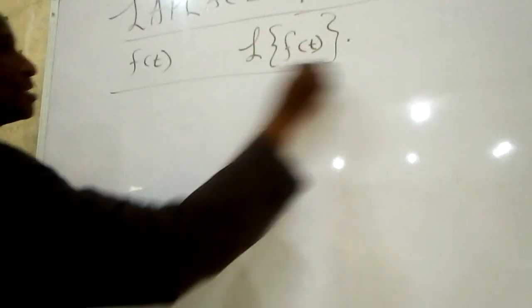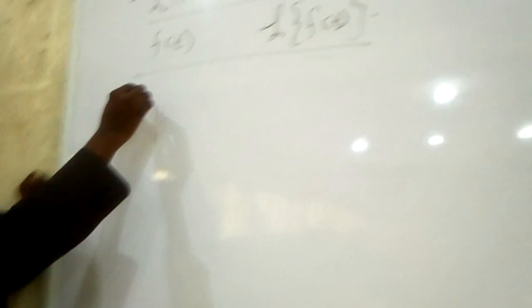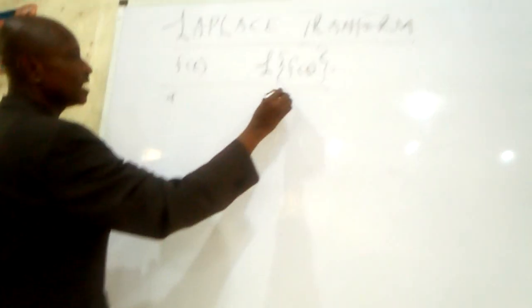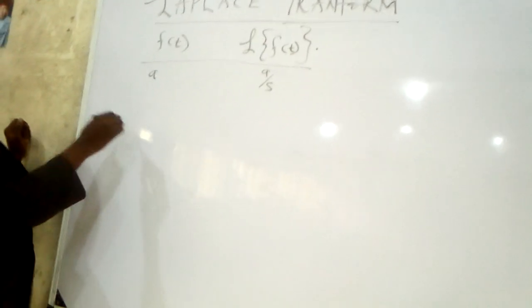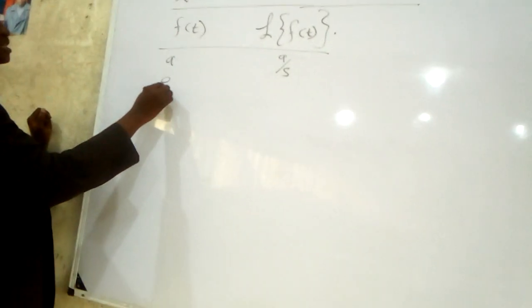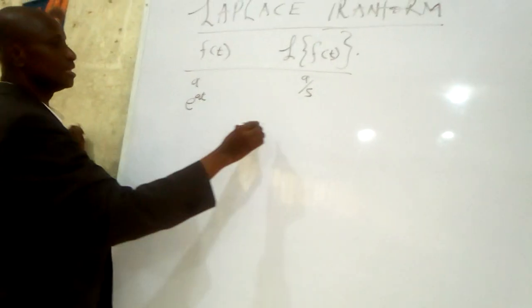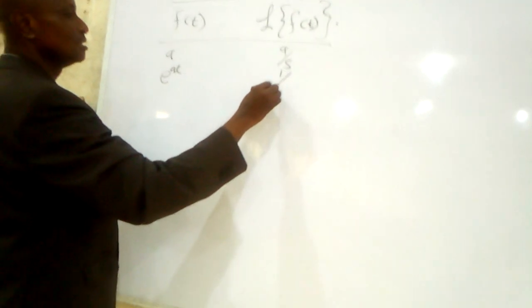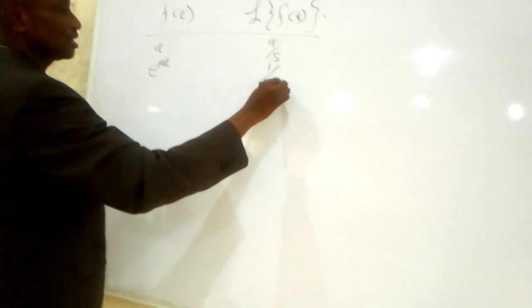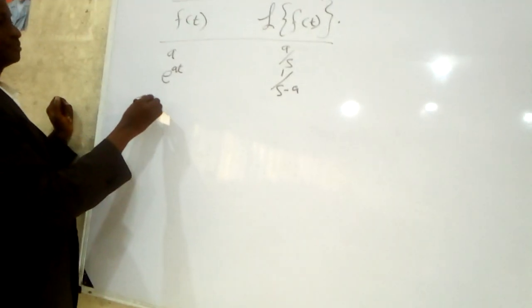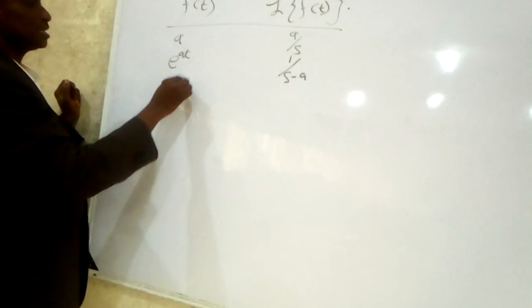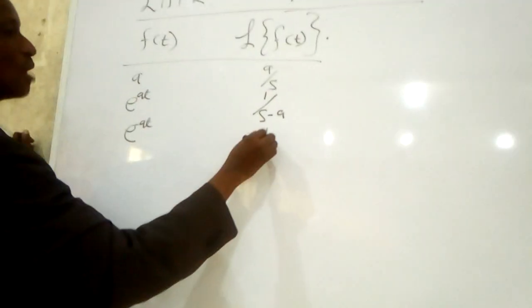In the simplified Laplace table, the Laplace of a is a over s. Now, the Laplace of exponential at is the reciprocal, 1 over s minus a. The Laplace of exponential minus at is 1 over s plus a.